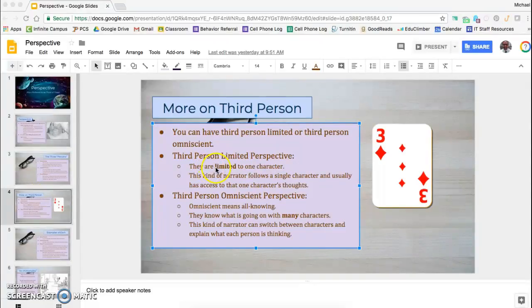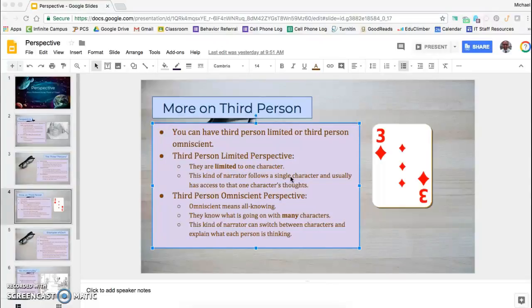Third person can get a little bit more complicated because you can have third person limited or third person omniscient. For the third person limited perspective, the narrator is limited to following just one character and all of their thoughts. So they're not going to go back and forth between what a lot of different characters are dealing with. So it won't have one scene that follows character A and then cut away to a different scene following character B, and then another scene following character C.